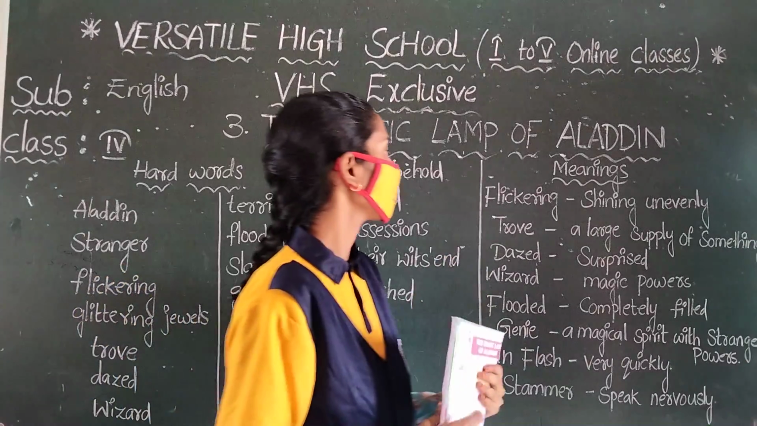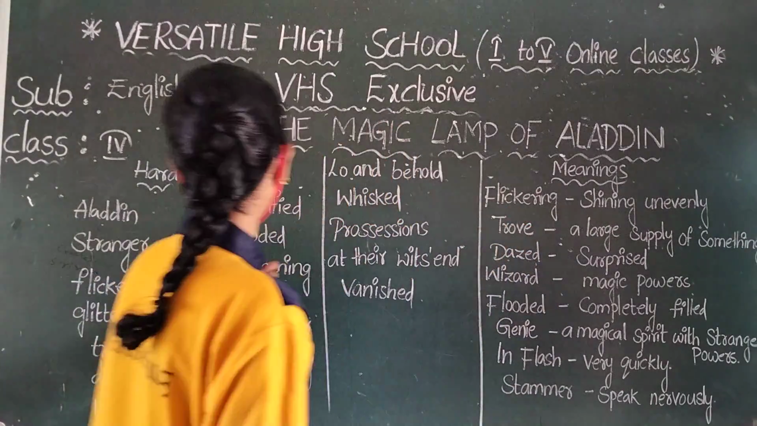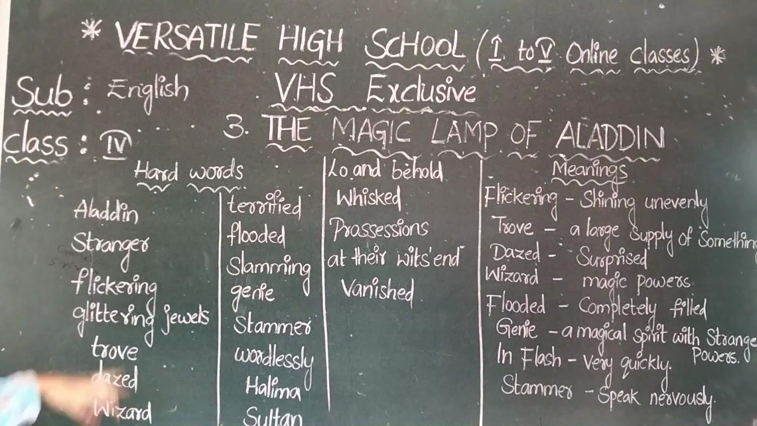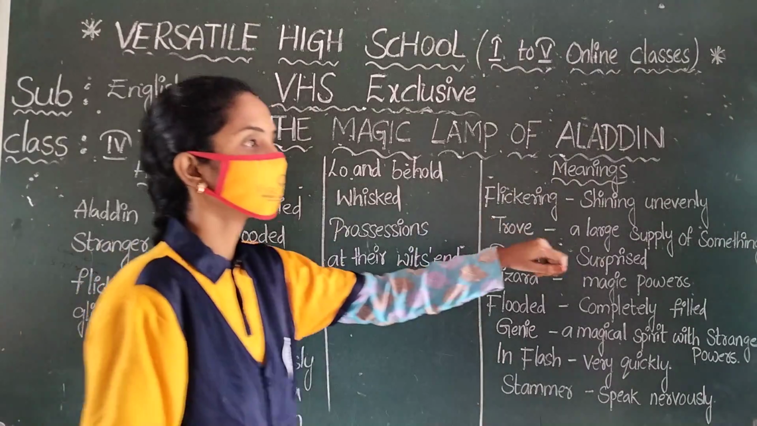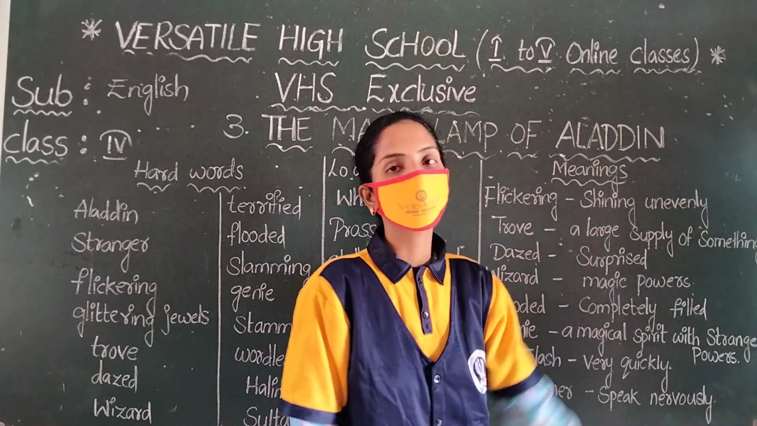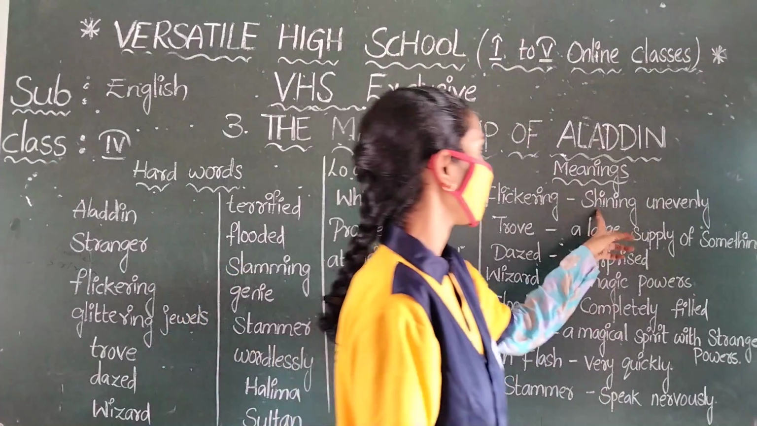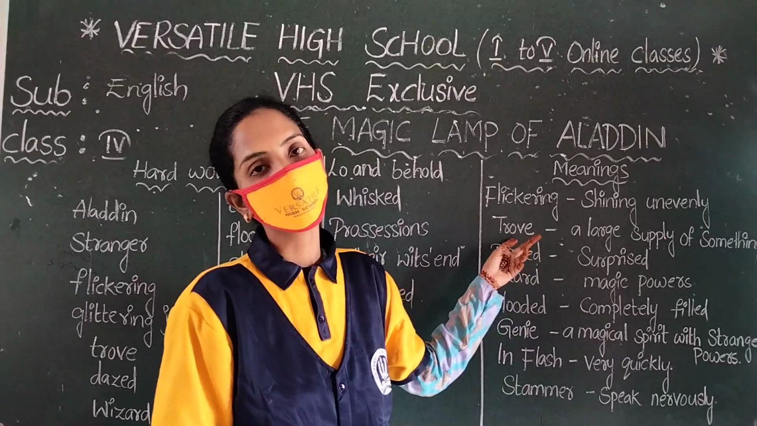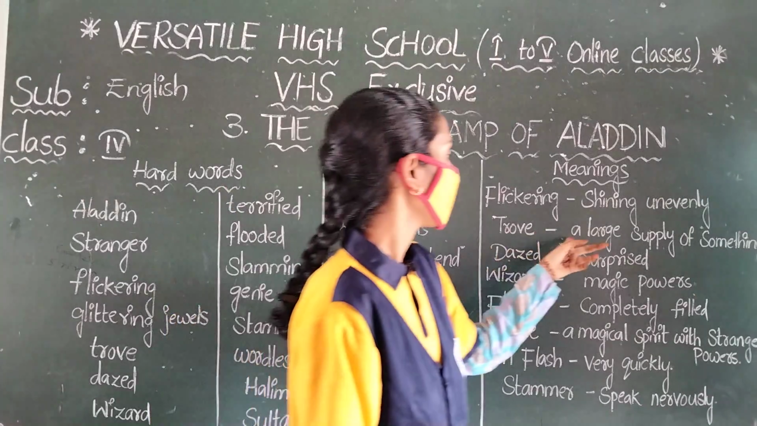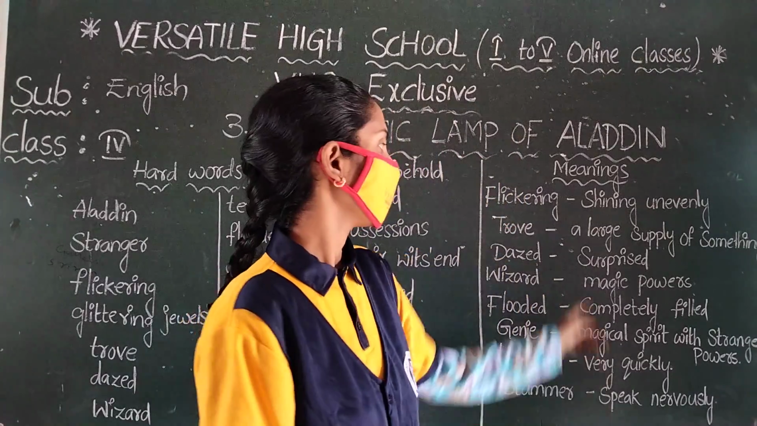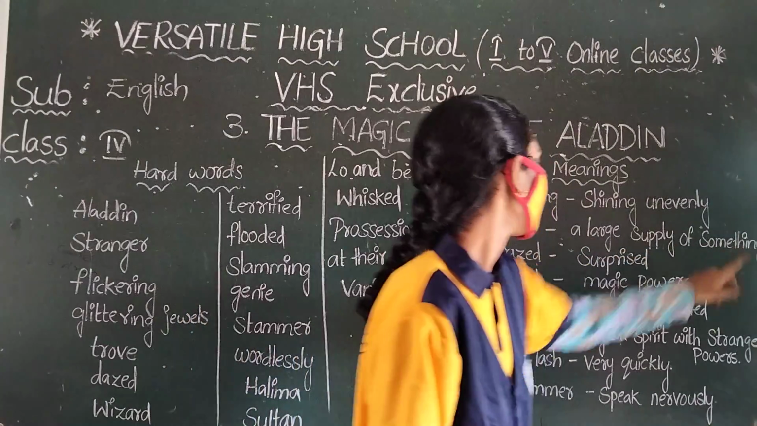Okay, so what is the meaning? Look at that. The hard word is also there. Flickering. Look at that. Where is that one? Yes, flickering. And now the meaning is also there. Flickering. What is that meaning? Shining unevenly. Shining unevenly. Next one, trove. A large supply of something. Trove means a large supply of something.